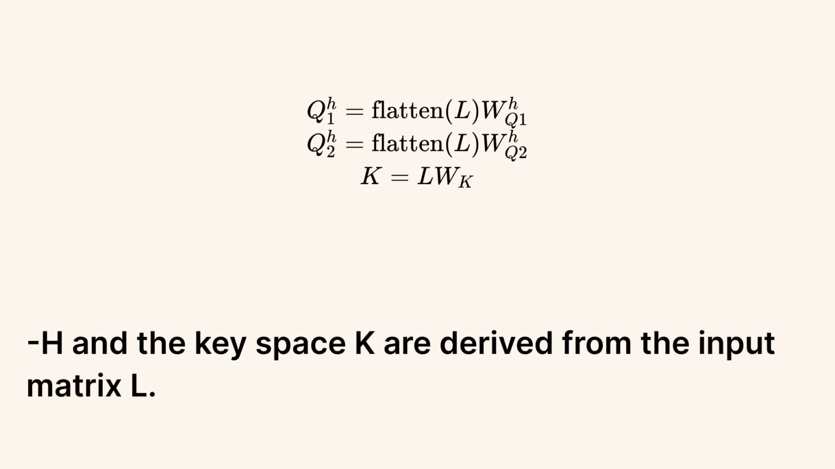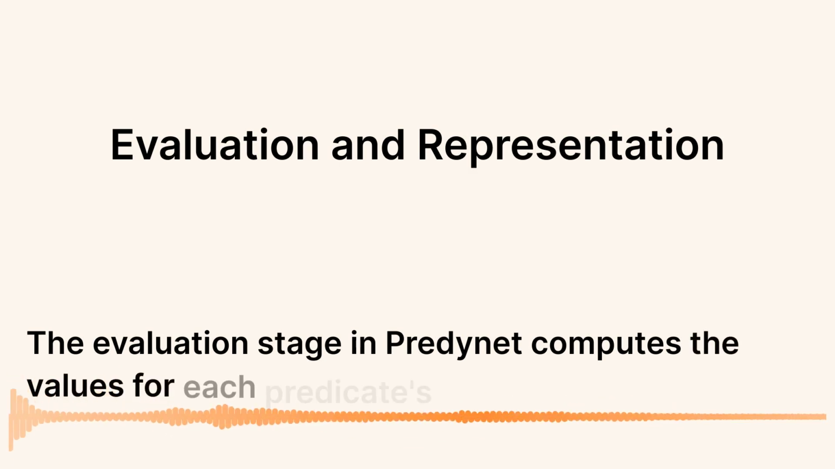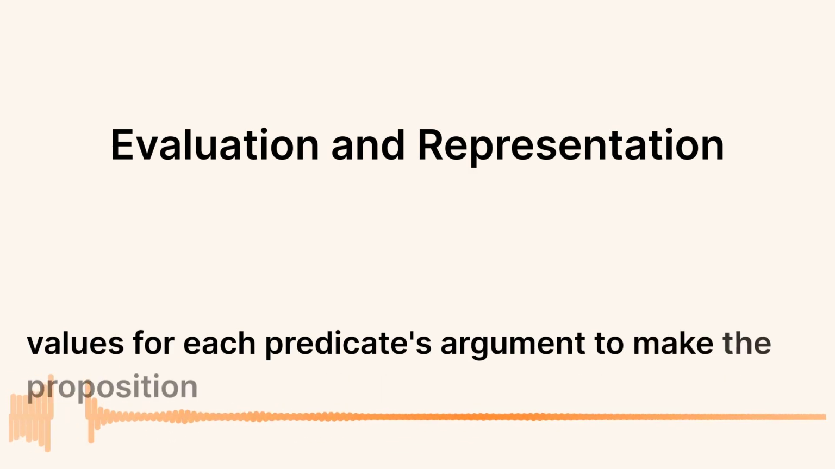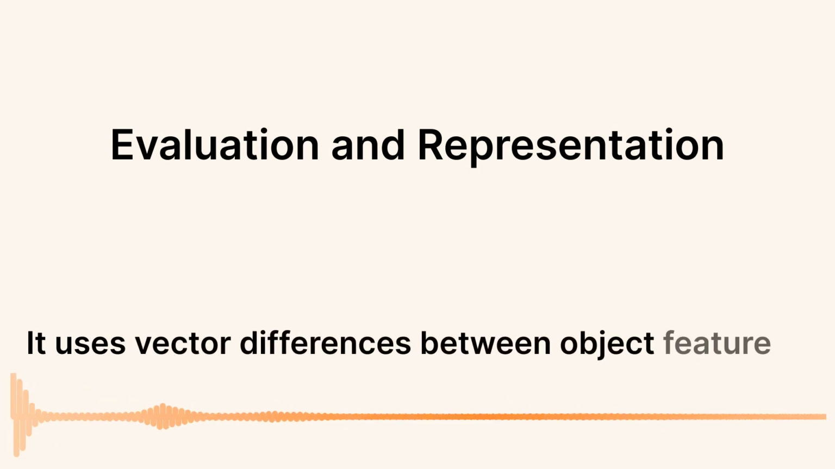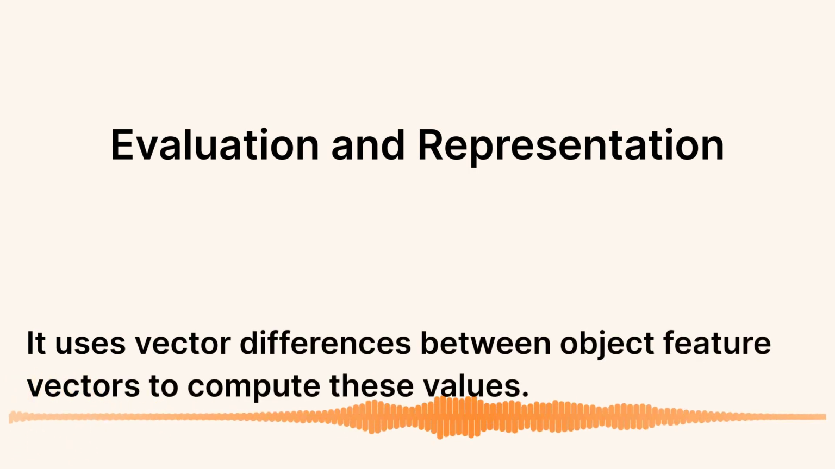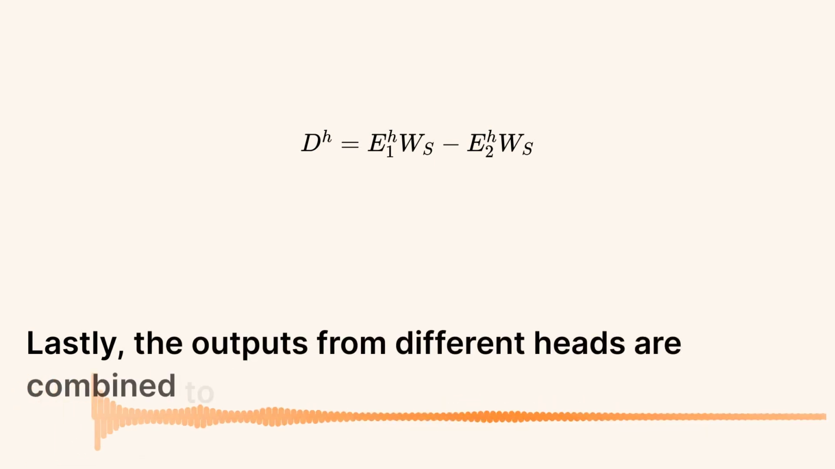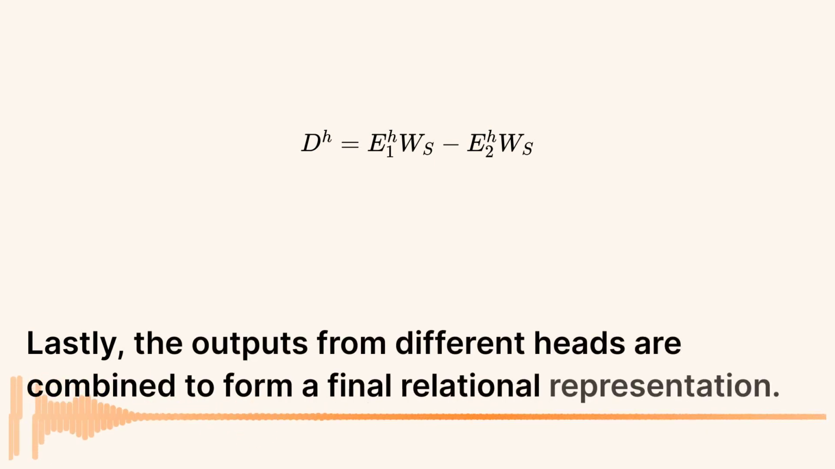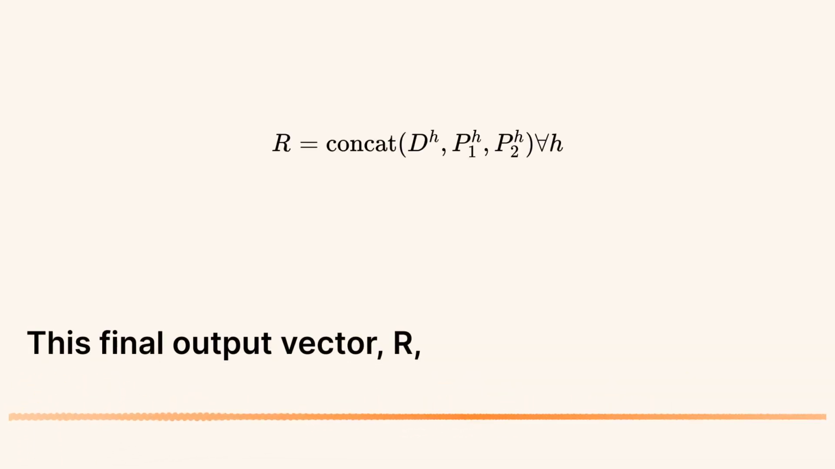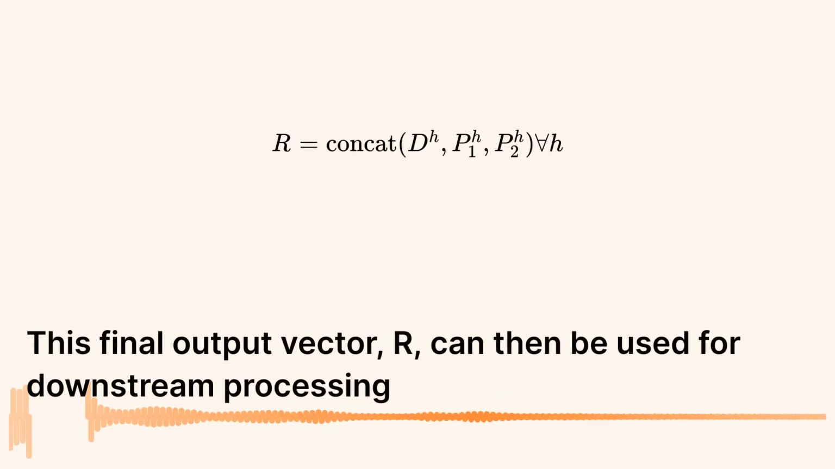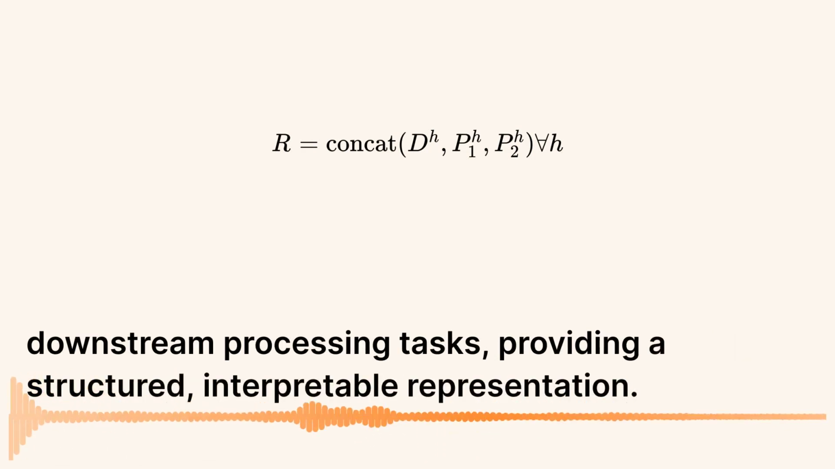matrix L. The evaluation stage in PrediNet computes the values for each predicate's argument to make the proposition true. It uses vector differences between object feature vectors to compute these values. Lastly, the outputs from different heads are combined to form a final relational representation. This final output vector, R, can then be used for downstream processing tasks, providing a structured, interpretable representation.